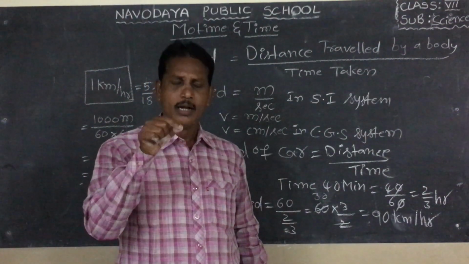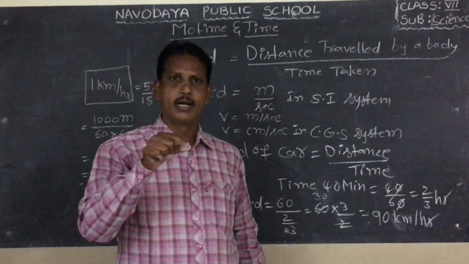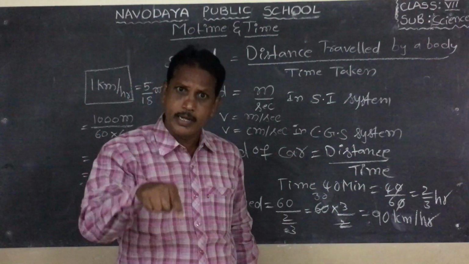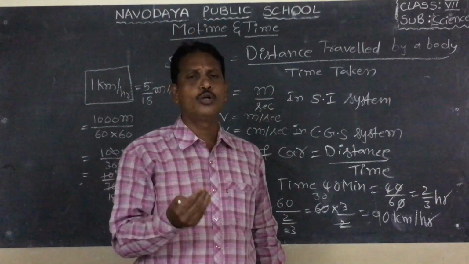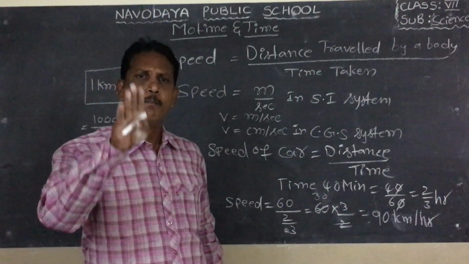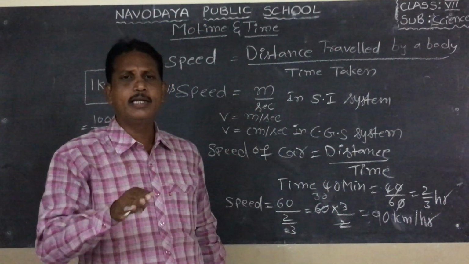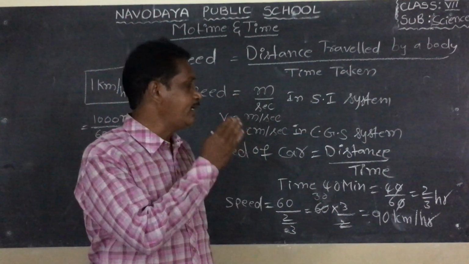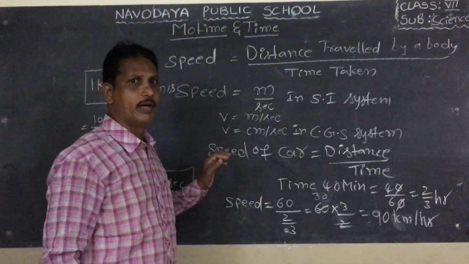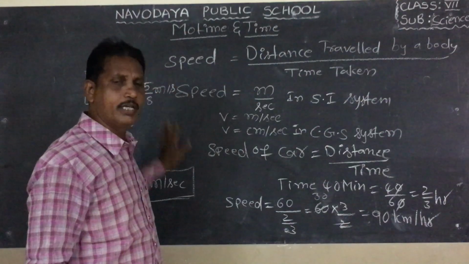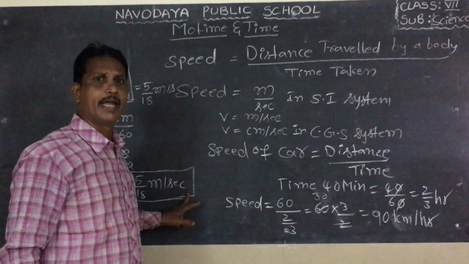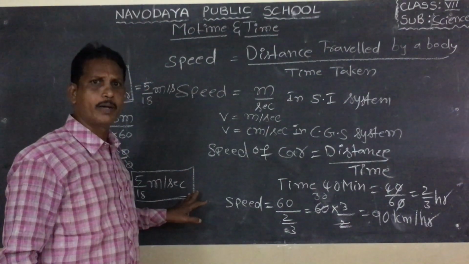The car traveled unequal distances in equal intervals of time, so the car is in non-uniform motion. Finally, the speed of the car is 90 kilometers per hour. 1 kilometer per hour is equal to 5 by 18 meters per second.